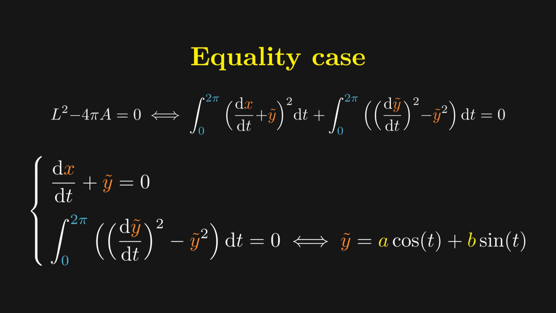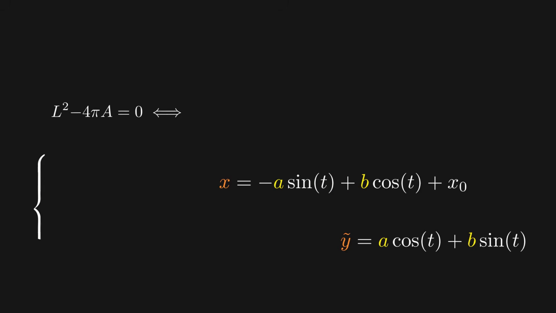And for the first equation, we obtain that x is equal to minus the integral of y tilde from 0 to t plus a constant. Since we already have the expression for y tilde, we can integrate directly to obtain the expression for x.